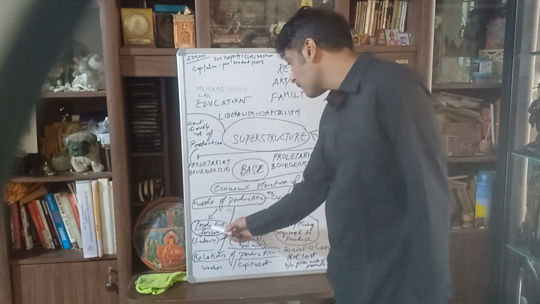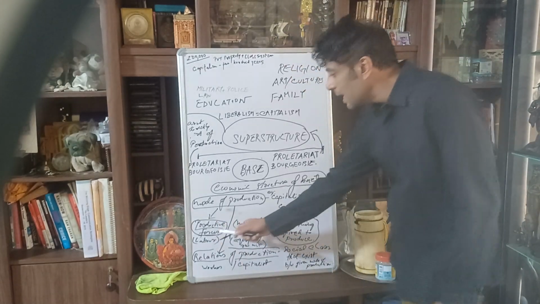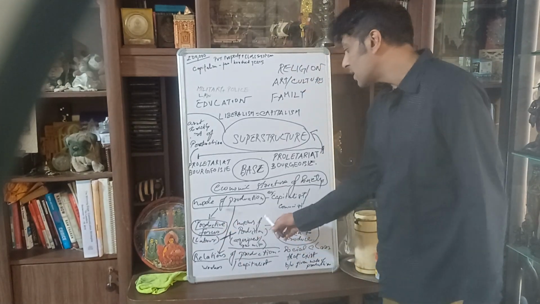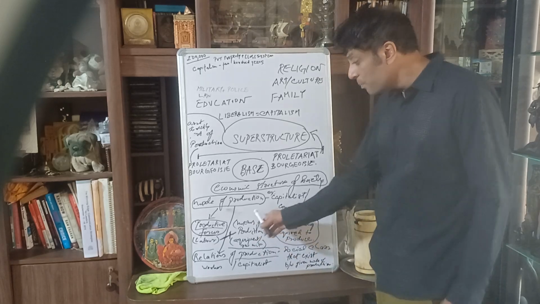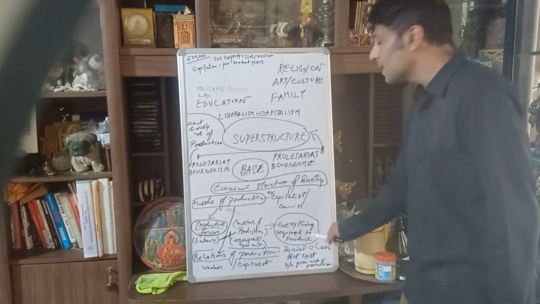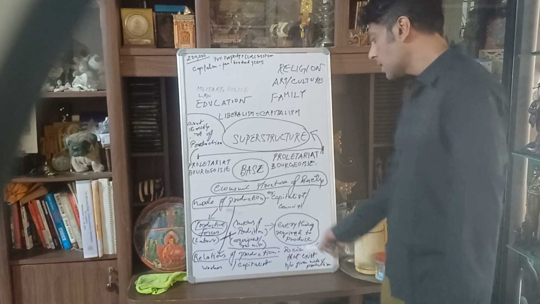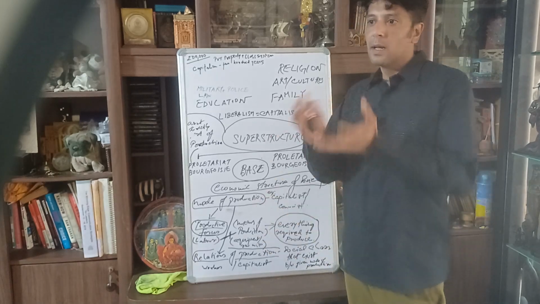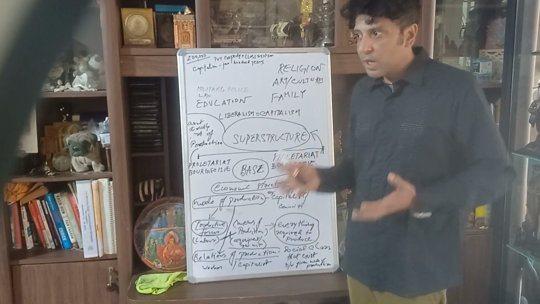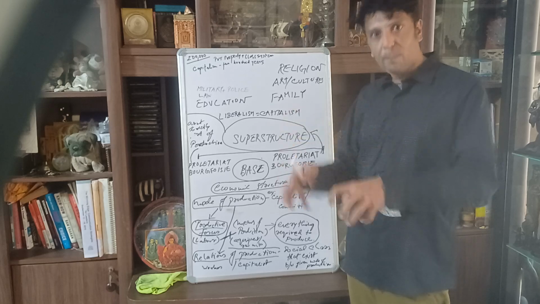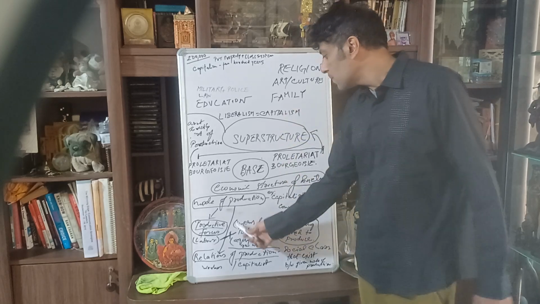And what are productive forces? They combine the labor required for the production as well as the means of production. Now, what is the means of production? It is everything that is required for the production: the raw material, equipment, anything. Suppose you are taking out iron ore. The equipment required, the raw material, everything is means of production.